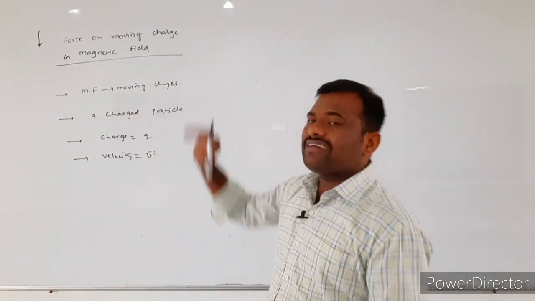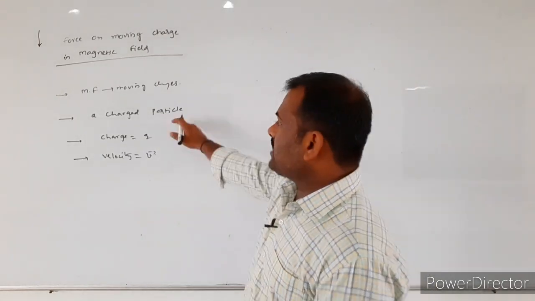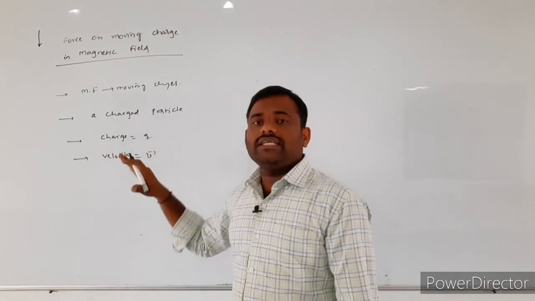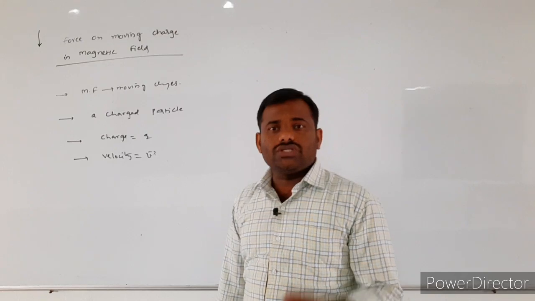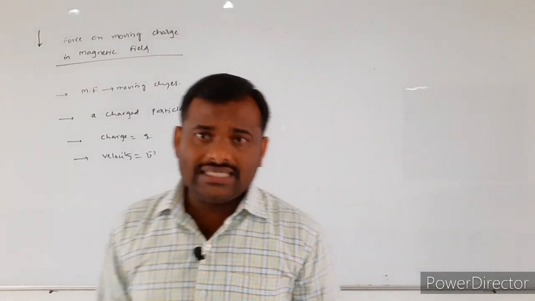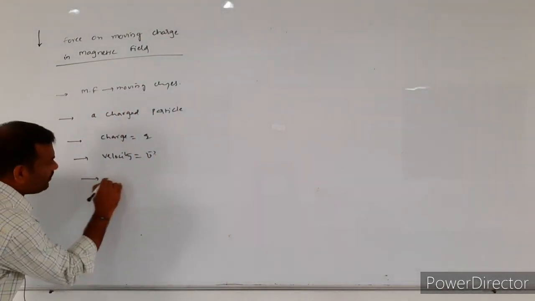So into the magnetic field produced by the moving charges, a charged particle having a charge of small q is entered, and as it is also in motion, its velocity is represented by v bar.